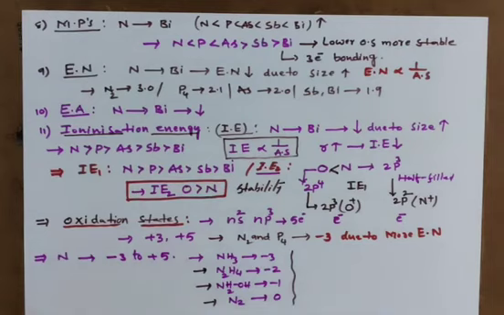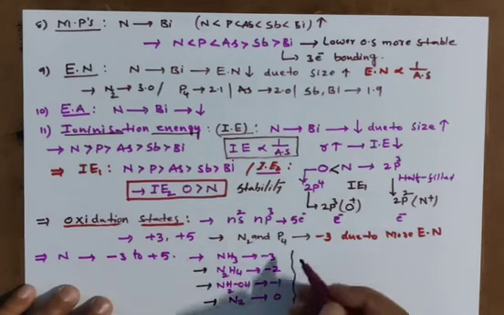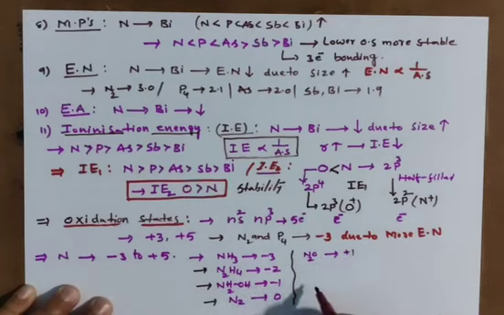And similarly +1, +2, +3, +4, +5 also. Go for +1. You know N2O, nitrous oxide, laughing gas, +1. And you know very well NO, nitric oxide, +2.